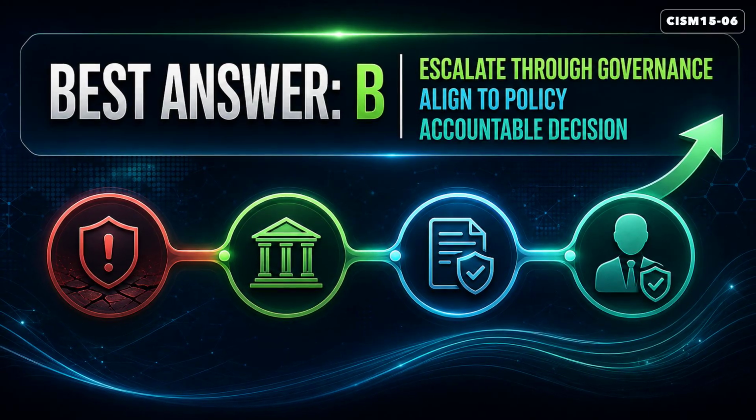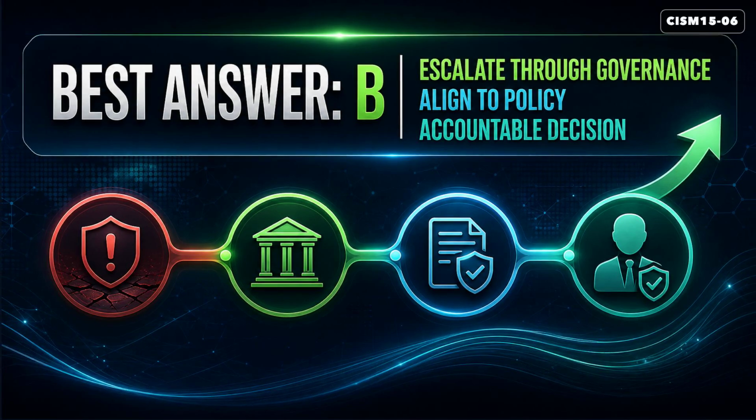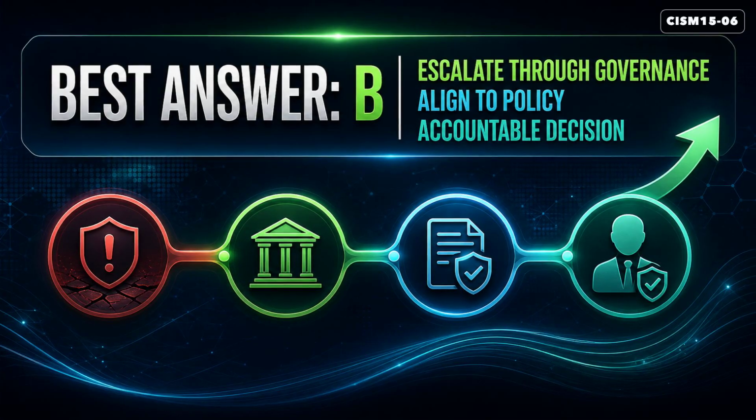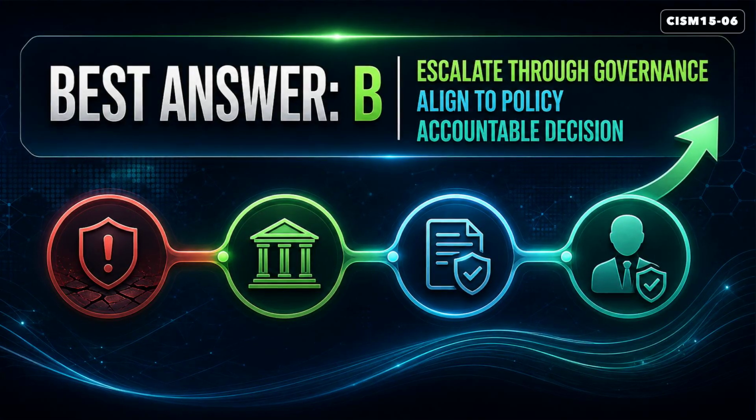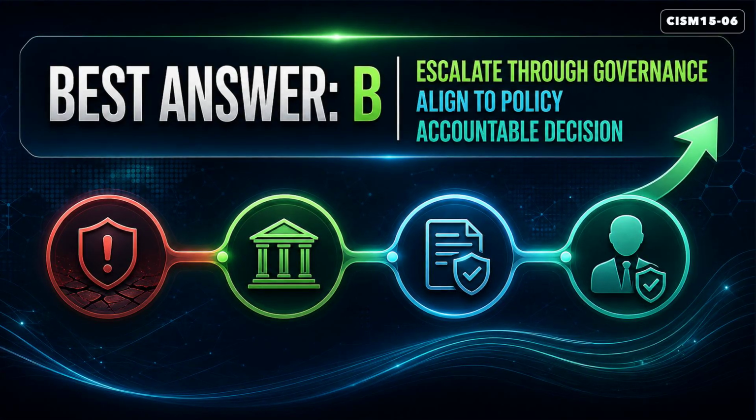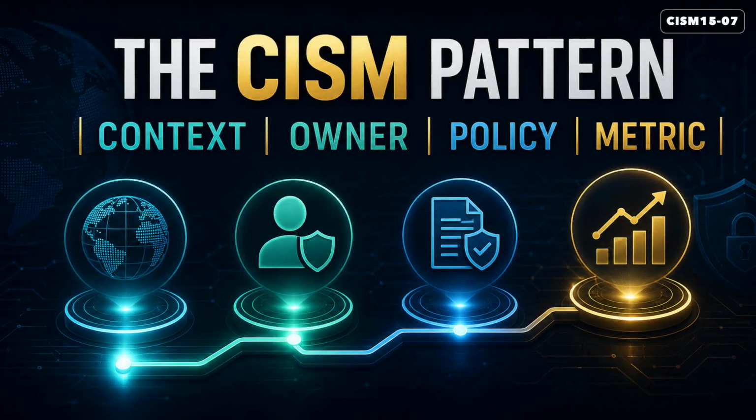The best answer is option B. Escalating through governance puts the issue in front of accountable decision makers, ties requirements back to policy, and creates evidence that the risk was reviewed instead of informally tolerated.